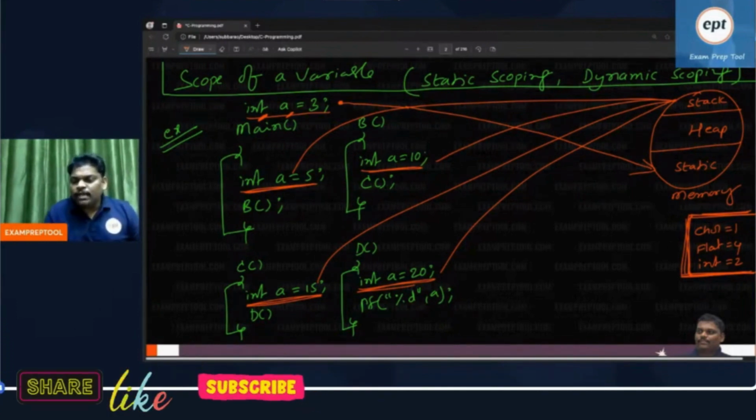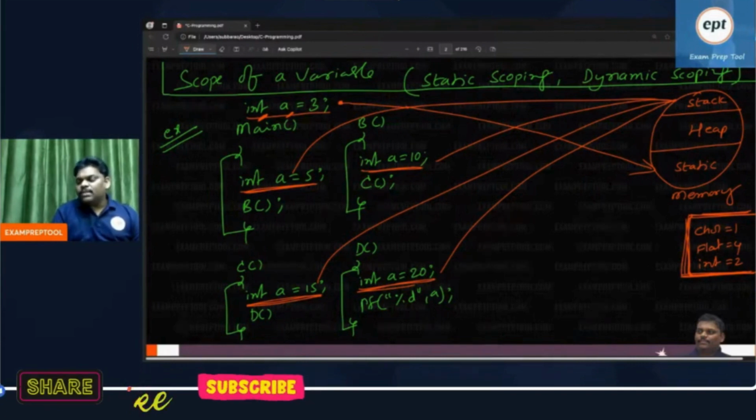Now, can anyone guess? Everyone guess. How many bytes of memory allocated? Declaration purpose is creating memory. Then how many bytes of memory allocated? Because of 5 declarations, 5 to 10 bytes of memory.